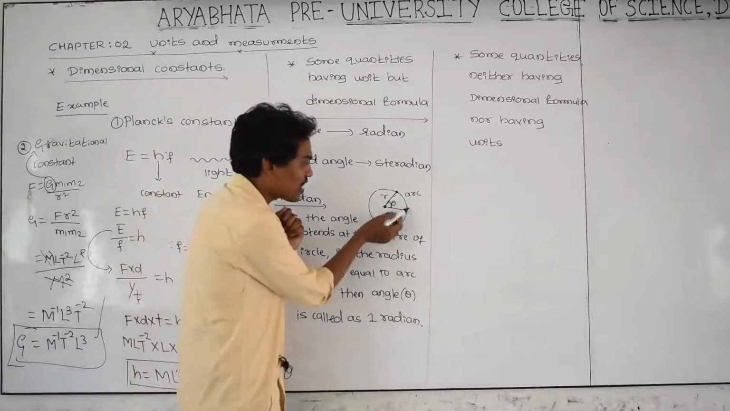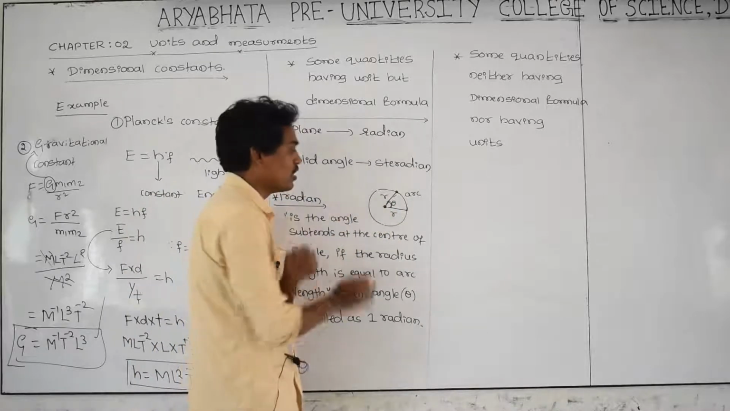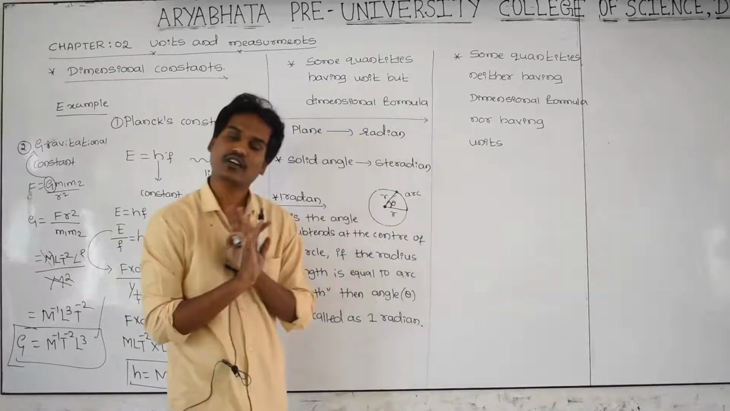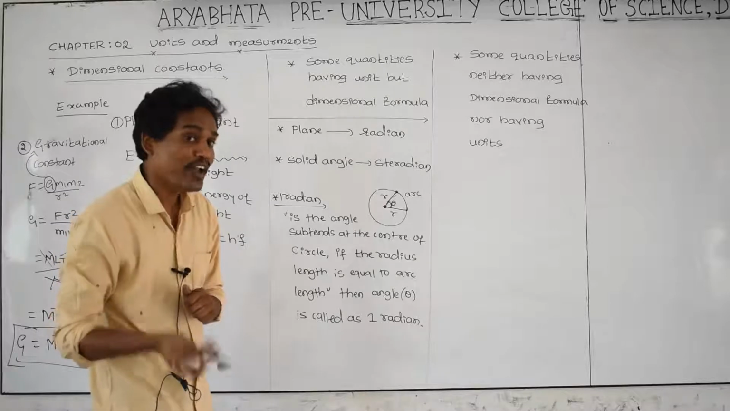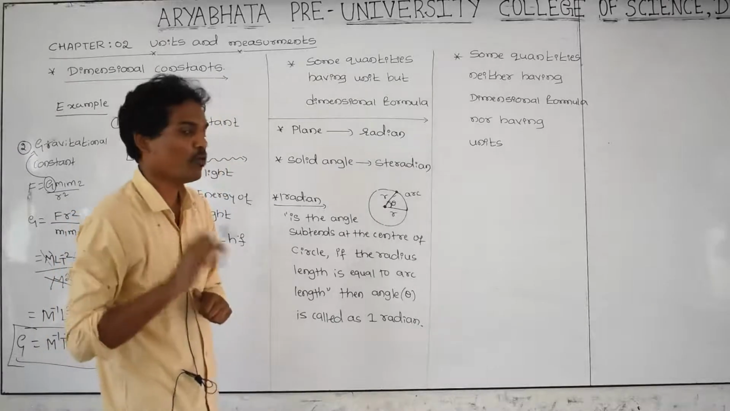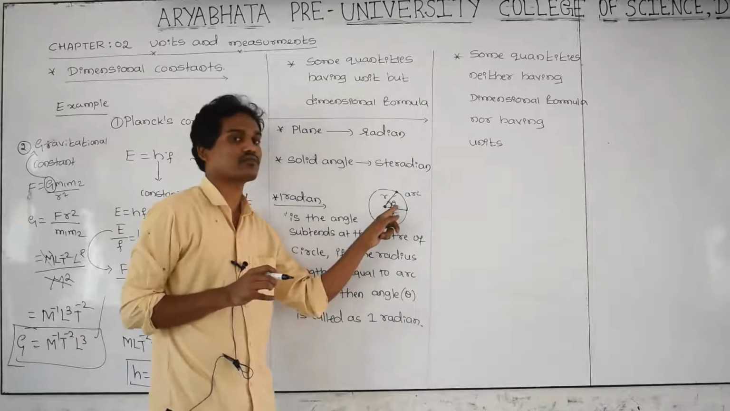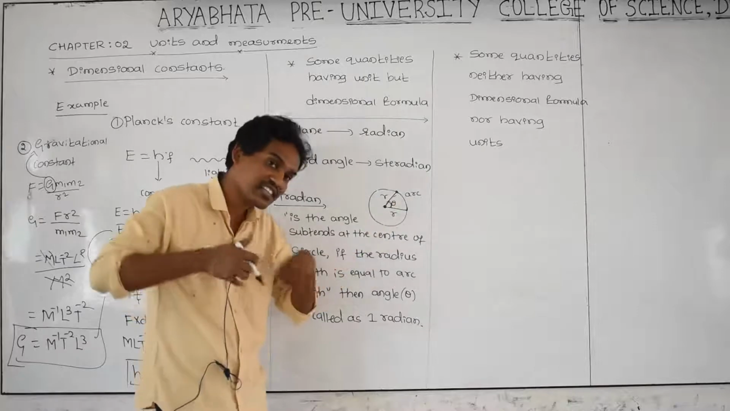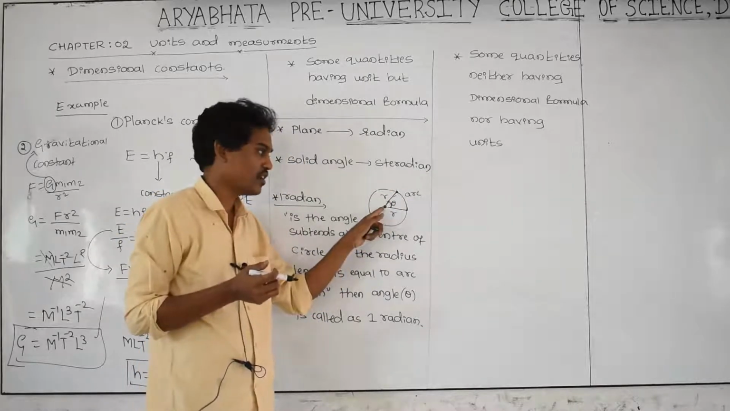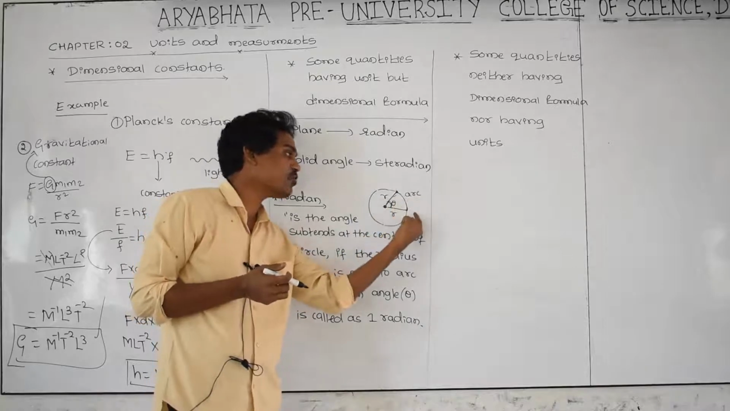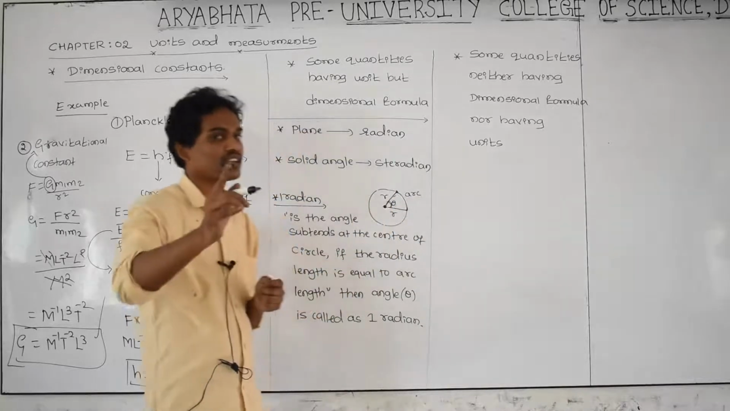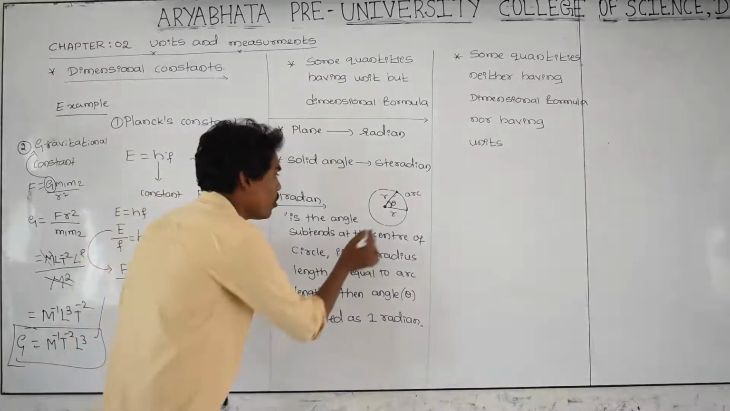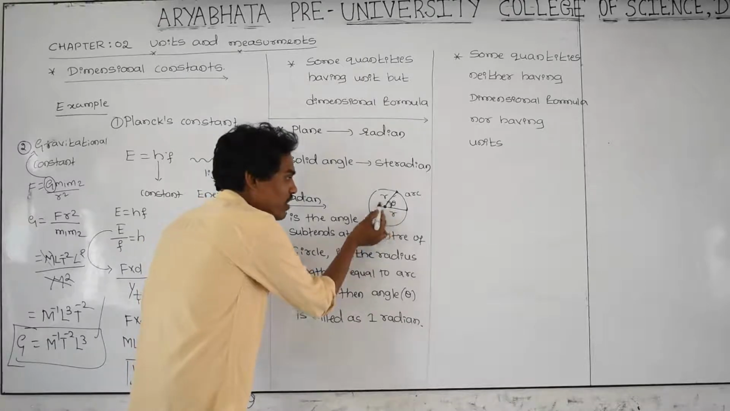What happens if this arc length is not equal to the radius? When the radius length is not equal to the length of the arc, then this theta is not a radian. 1 radian is nothing but an angle. When the length of this arc is exactly equal to the length of the radius, the angle produced here is called 1 radian.